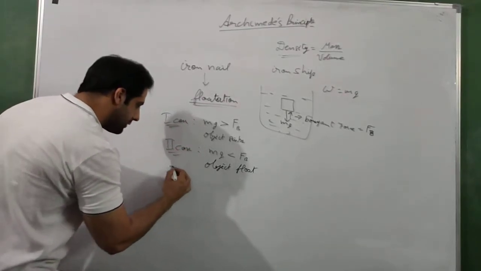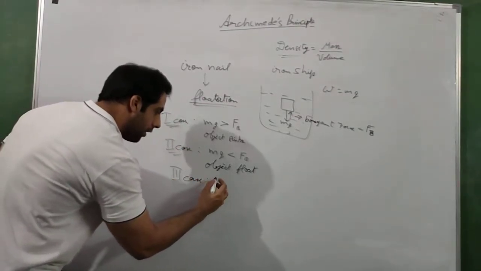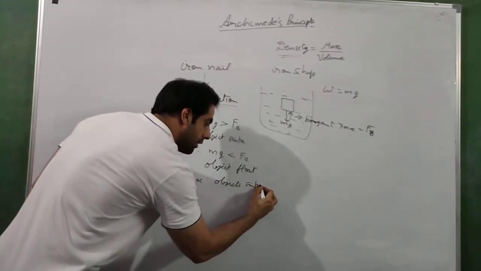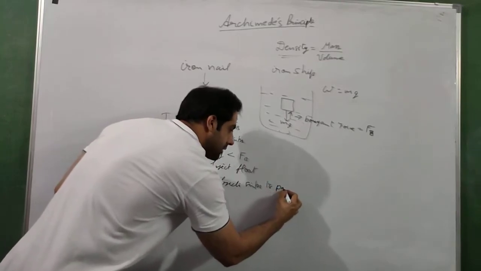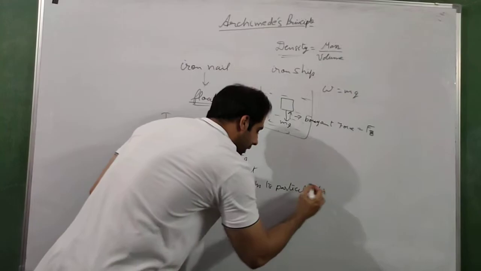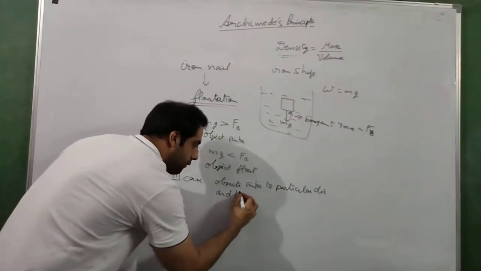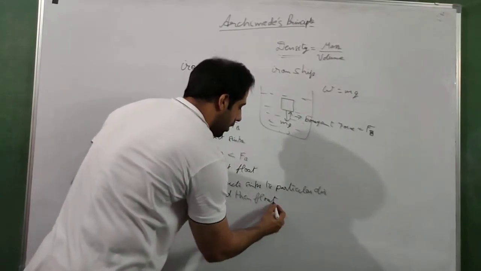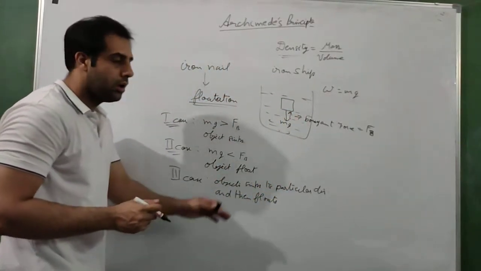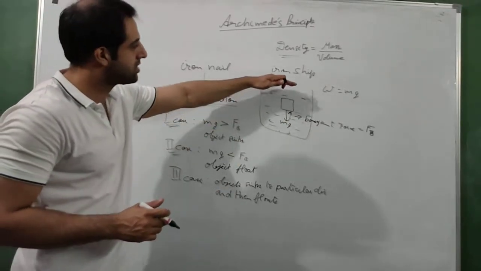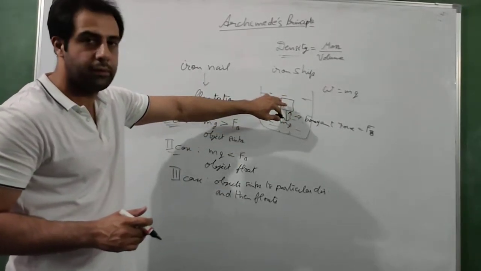Now the third case is the object sinks to a particular distance and then floats. That means it does not sink all the way to the bottom. It sinks to a particular distance and then it starts floating. It is not on the surface, it is not at the bottom, it is somewhere in between.